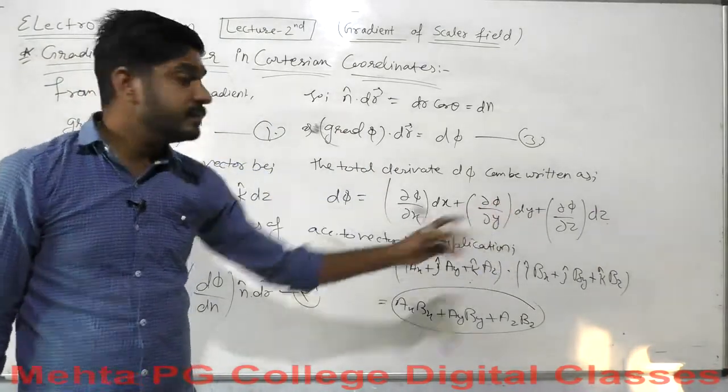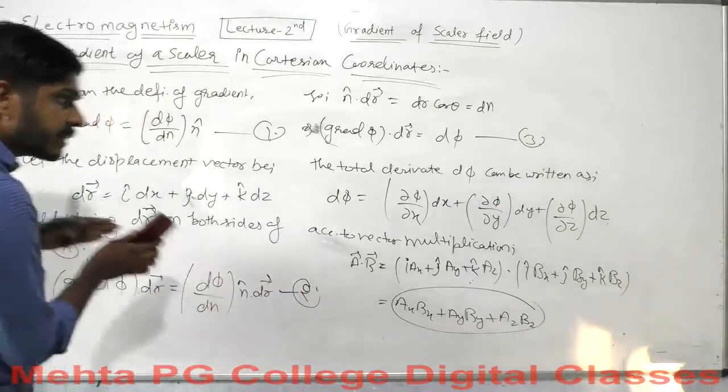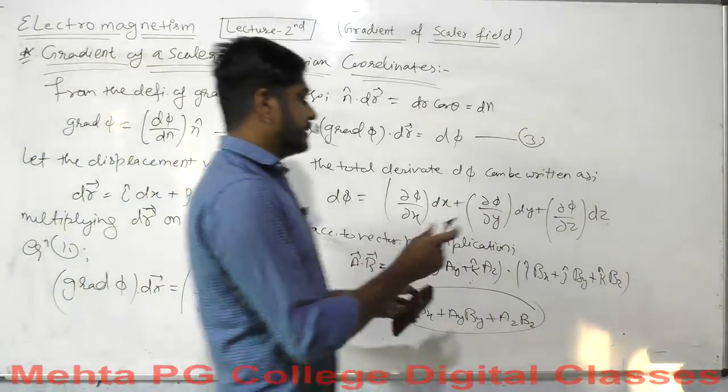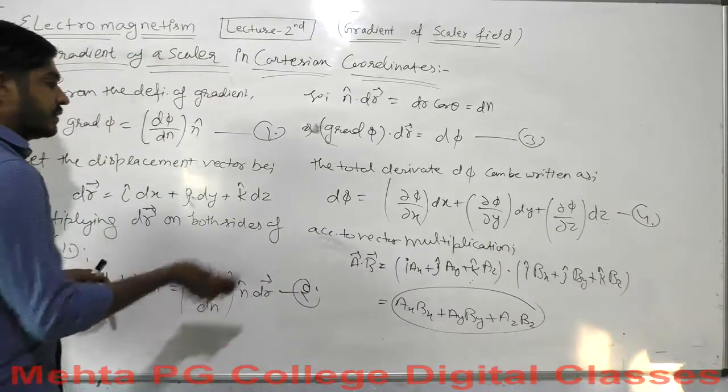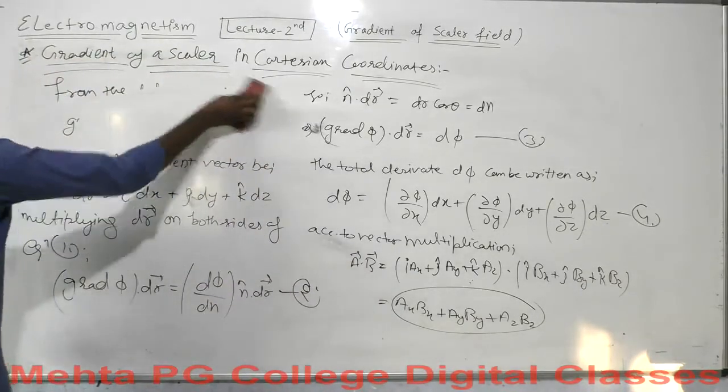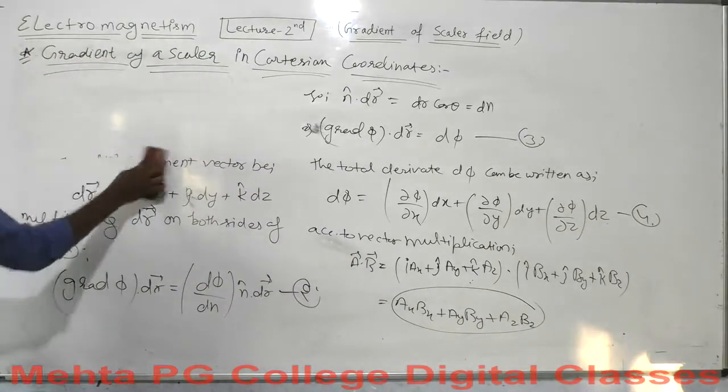Let me clear this off again. Let me consider this as equation 4.